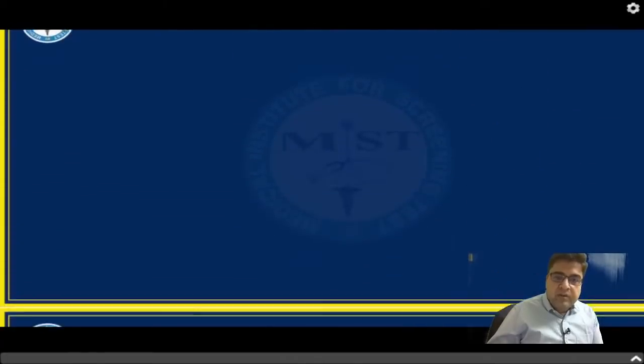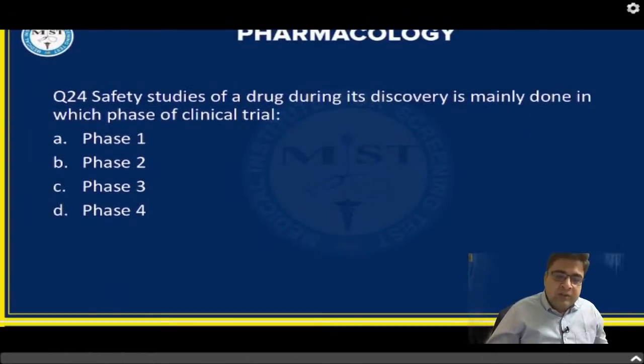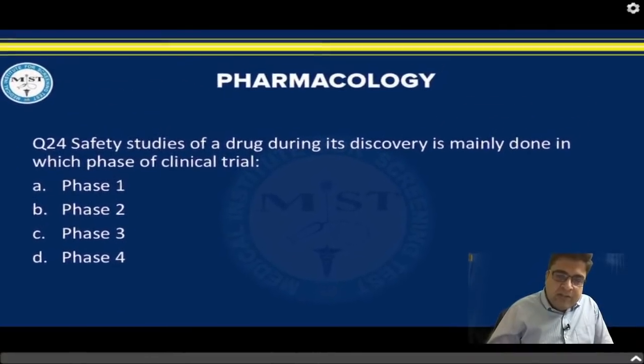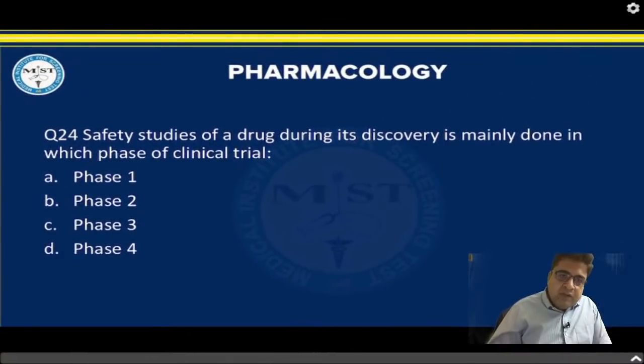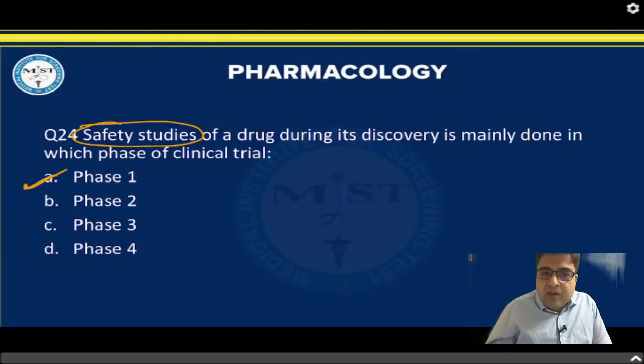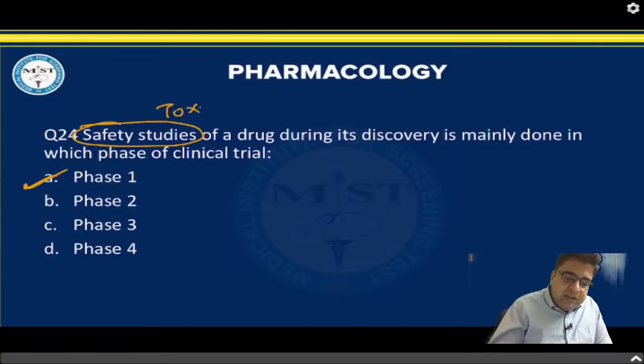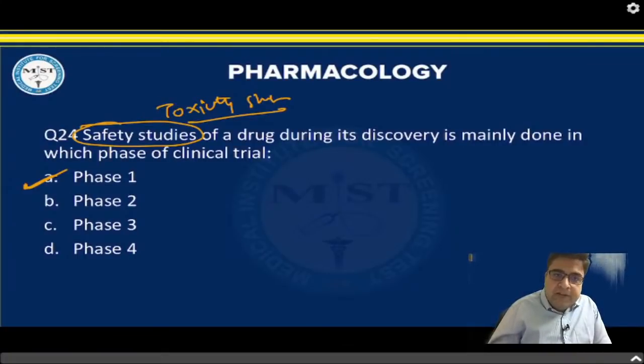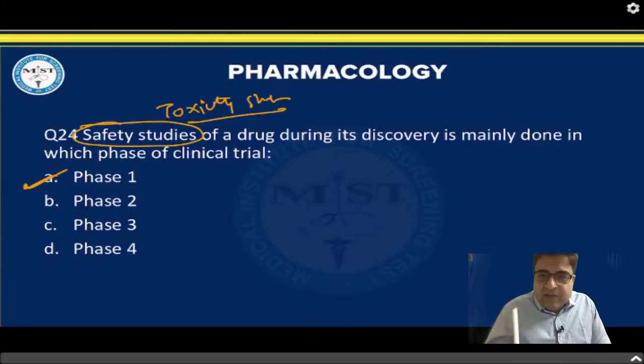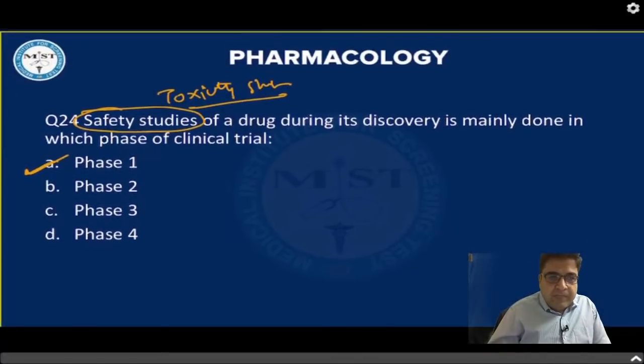Question number 24 is based on clinical trials. The second most important topic in General Pharma is clinical trials. Safety studies and toxicity studies are covered in phase 1. So phase 1 of a clinical trial is known as the safety study or toxicity study, right? So the answer is phase 1. Read about these clinical trials also. We have covered clinical trials briefly during our lecture, but this topic is covered extensively in your PSM class. So read about the different phases of clinical trials, right?